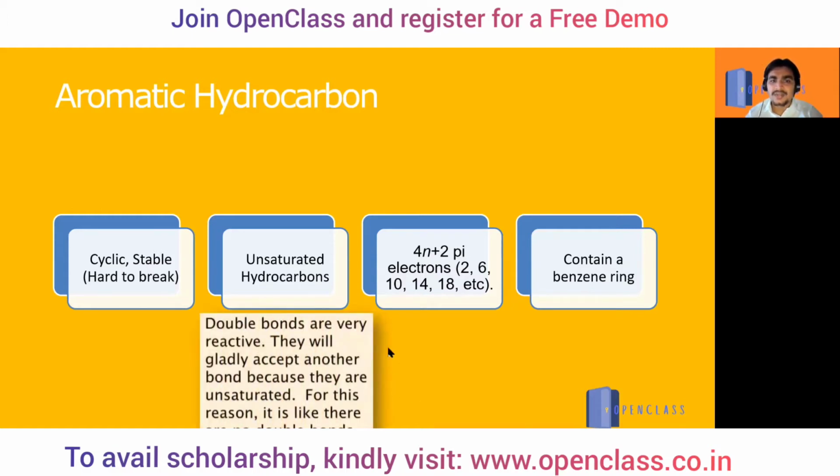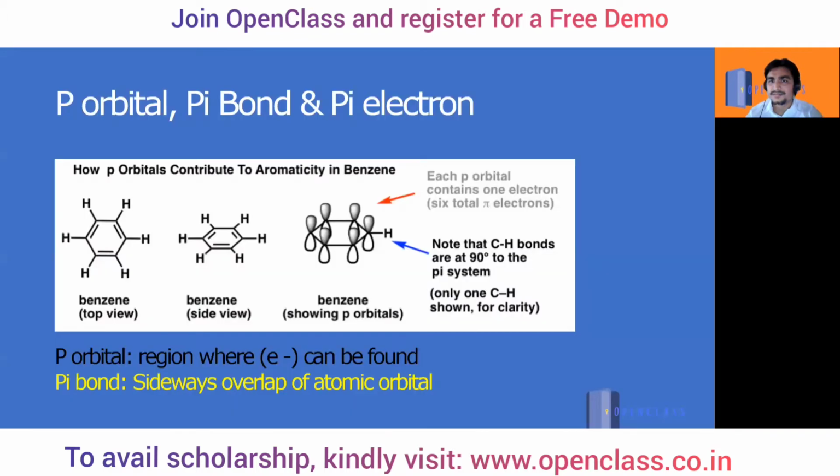Double bonds are more reactive. There will be only substitution reactions taking place. Double bonds are reactive; they will gladly accept another bond because they are unsaturated. If it is saturated, it will not accept another bond easily, but because it is unsaturated, it will gladly accept another bond. Now we'll understand what is p orbital, pi bond, and pi electron.